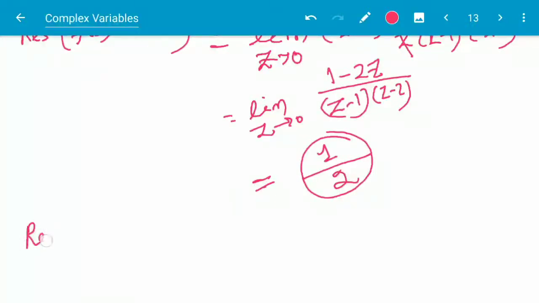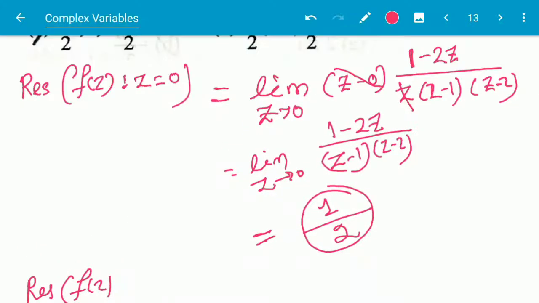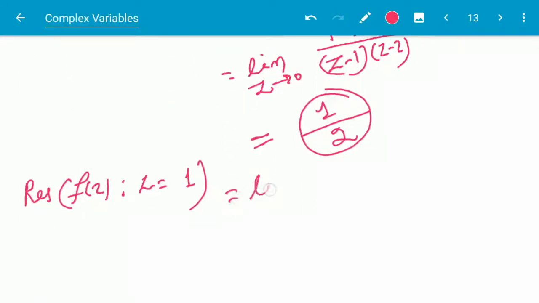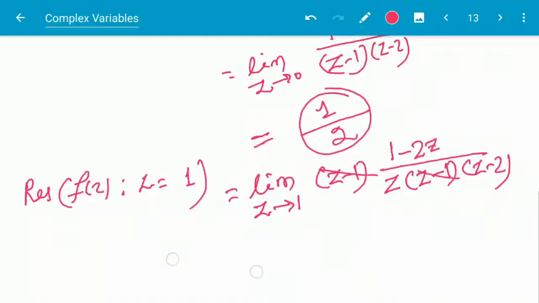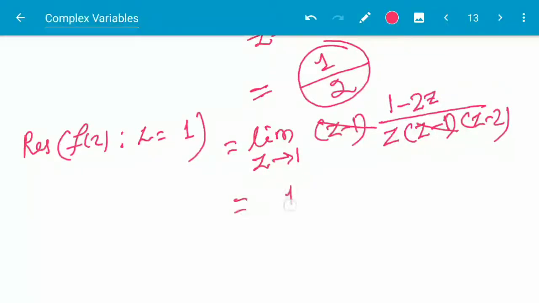Then another residue, f of z at z equal to 1. So the same formula, limit z tends to 1, (z minus 1) into f(z), that is (1 minus 2z) by z into (z minus 1) into (z minus 2). So this will be cancelled out and the whole thing comes to be 1.